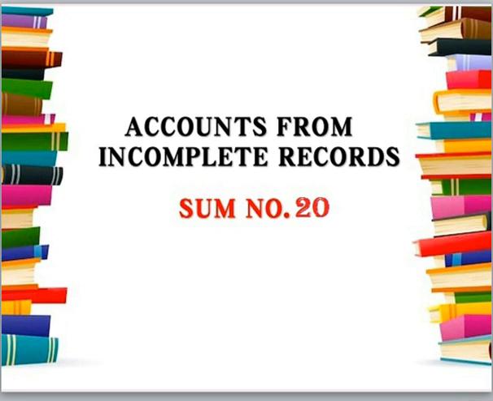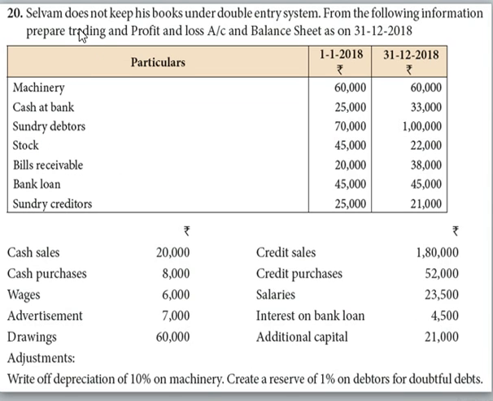Accounts from incomplete records, sum number 20. Selvam does not keep his books under double entry system. From the following information, prepare trading and profit and loss account and balance sheet as on 31st December 2018.